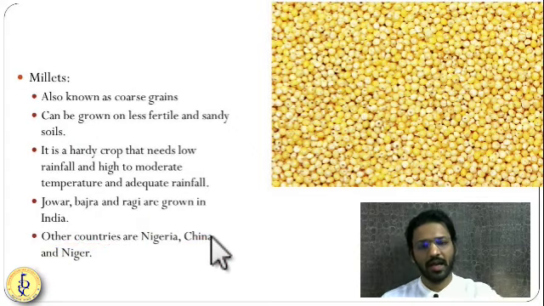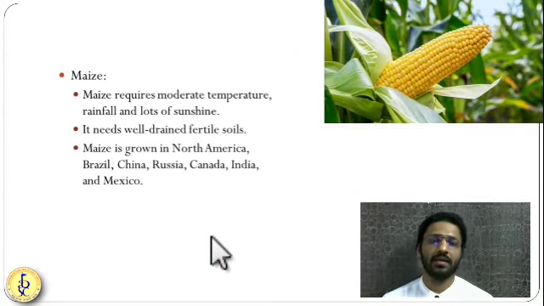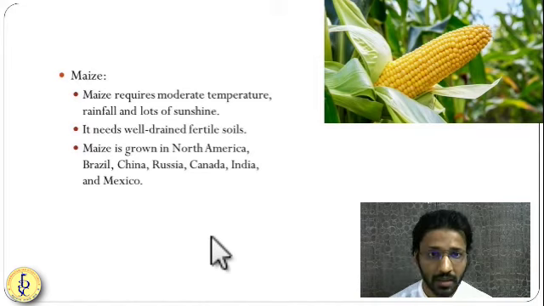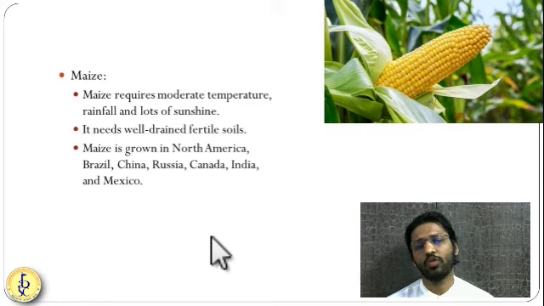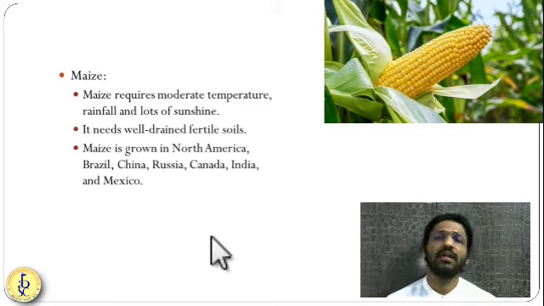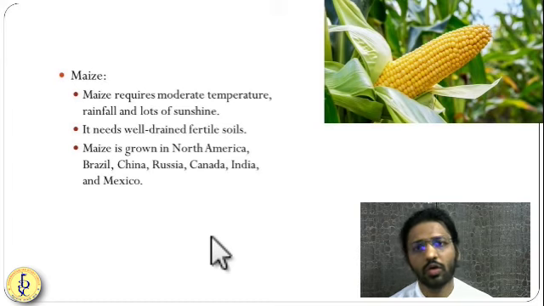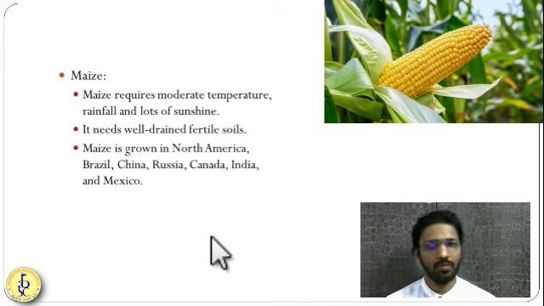Now let us understand maize. Maize is a very important crop. Maize is used as fodder for animals as well as for human beings. Maize flour is used for so many purposes. It requires moderate temperature and moderate rainfall, and it grows very well in such conditions. But it requires well-drained fertile soil. The soil should not hold water.